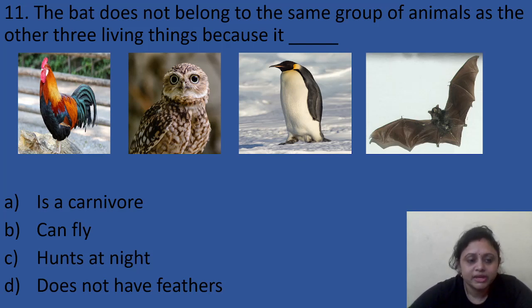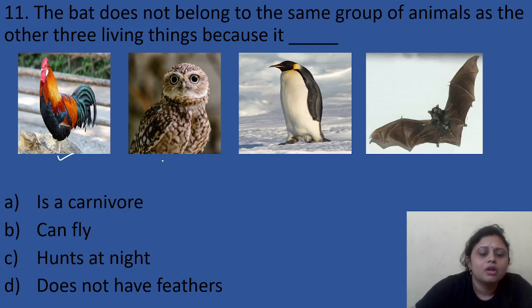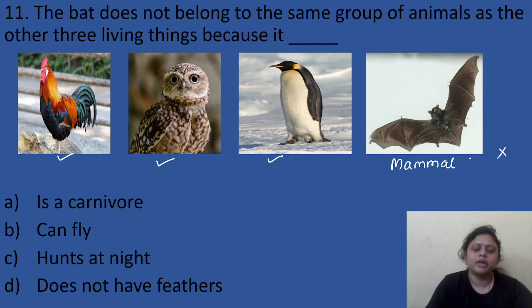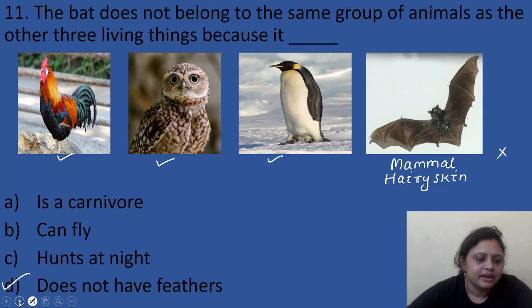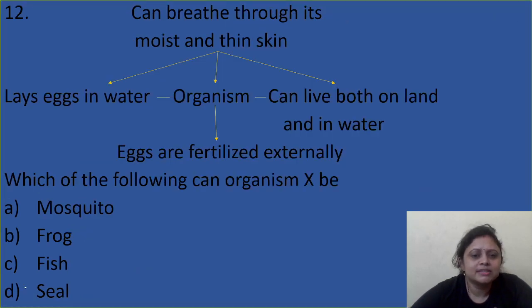Okay, so here the answer is C. The cock has feathers. The owl also has feathers. The penguin also has feathers. But the bat does not have feathers. It is a mammal. It is not a bird. As it is a mammal, it possesses hairy skin. So what is the correct answer? That is option D, that does not have feathers. Next question.